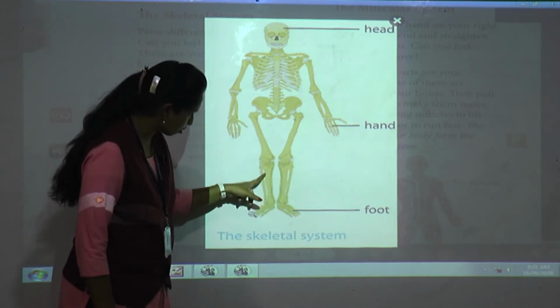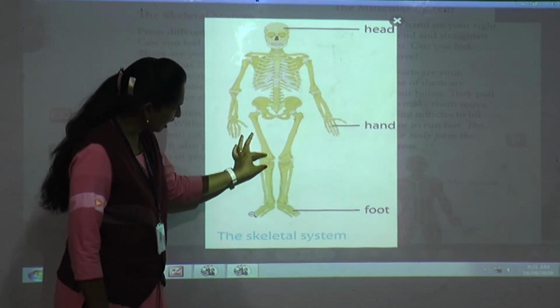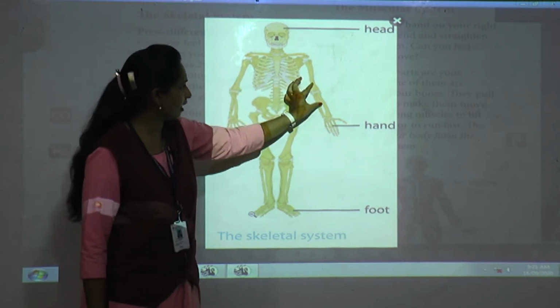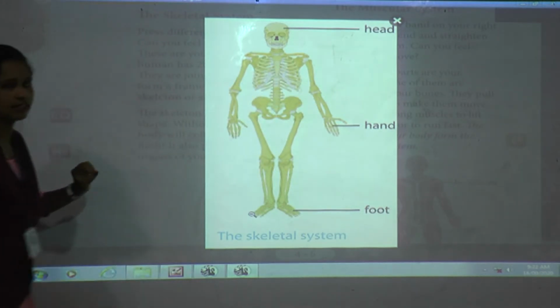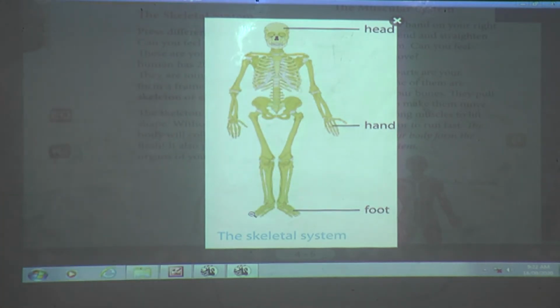Now you can see here also, they are joined. Bones are joined together and form a framework known as the skeletal system. When they are joined together and work together, this is known as the skeletal system.